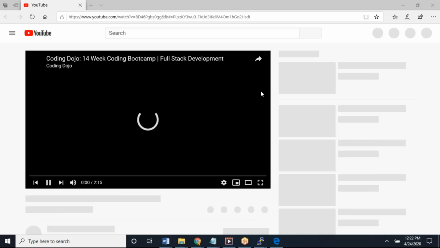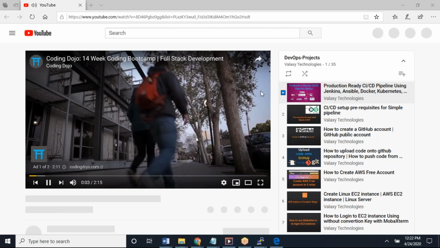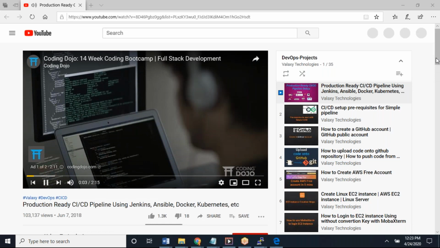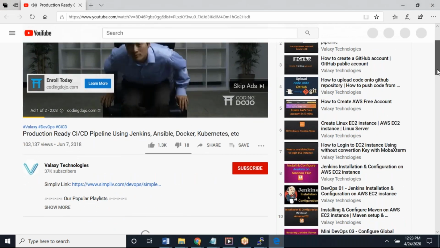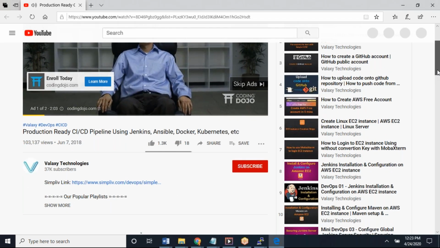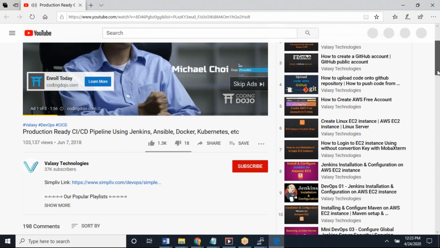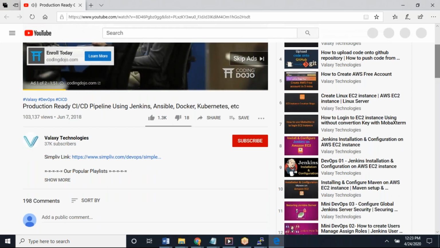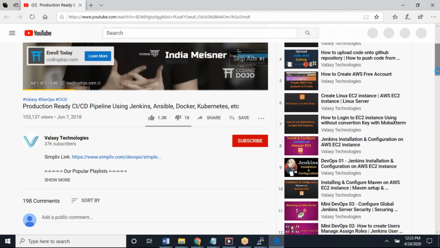Simply listening won't work out. Please try to set up the stuff. On the right hand side, come down slowly. Somewhere you can see the projects, project one, project two, something like that. Come down in the list.